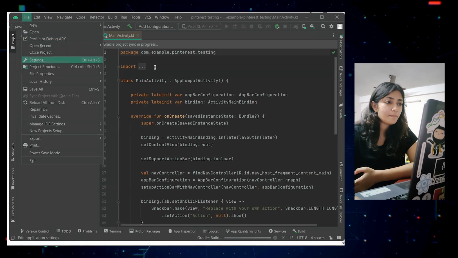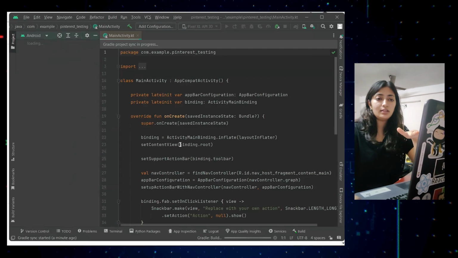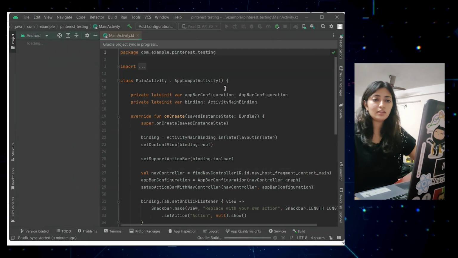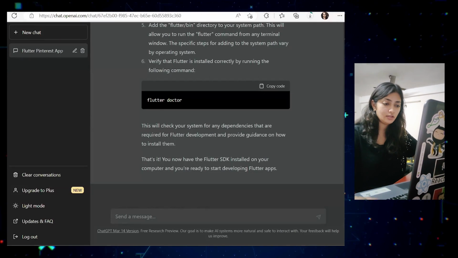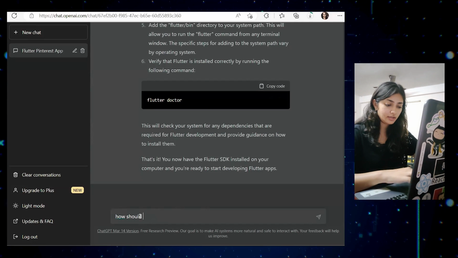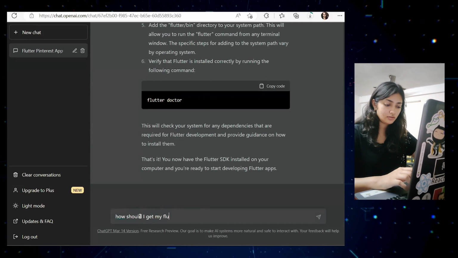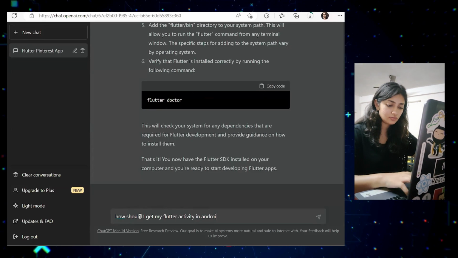This isn't a Flutter activity, it's a basic activity, so I need a little more clarity. How should I get my Flutter activity in Android Studio?